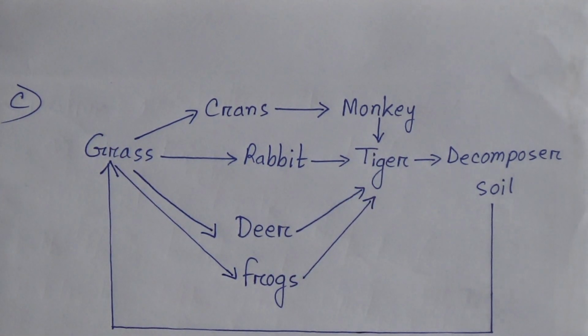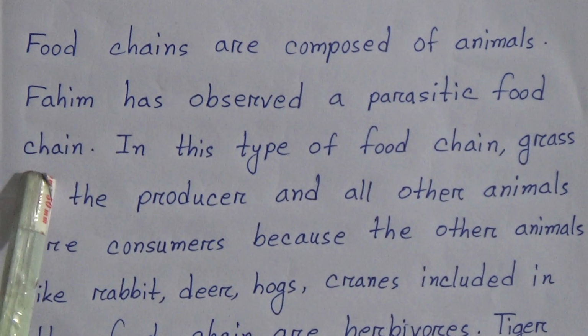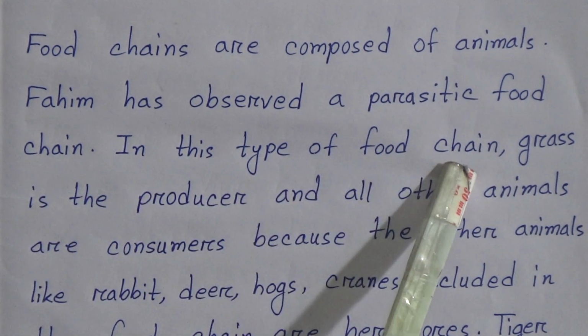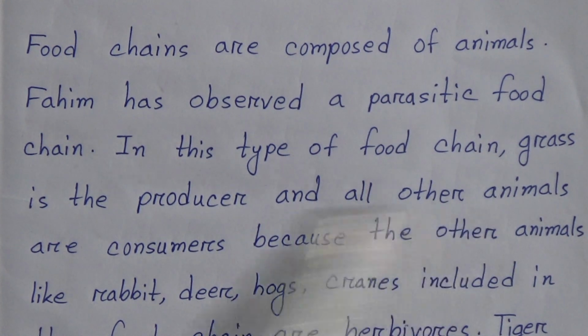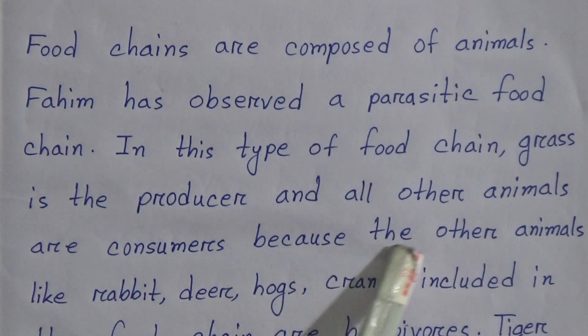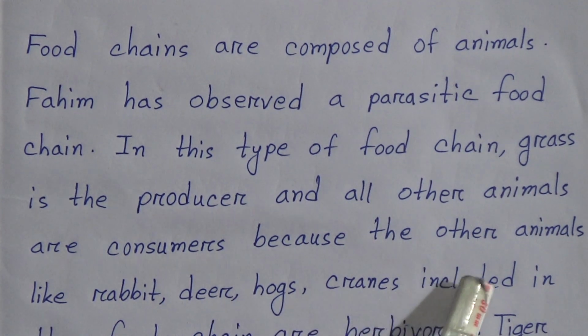Okay, now food chains are composed of animals. Fahim has observed a food chain. In this type of food chain, grass is the producer and all other animals are consumers, because the other animals like rabbit, deer, hogs, cranes included in the food chain are herbivores.